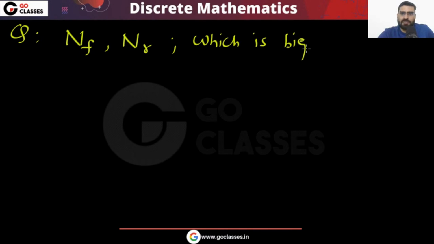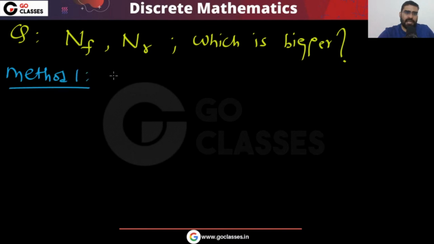nf, nr, which is bigger? Which is larger? Is the number of relations from A to A larger, or is the number of functions from A to A larger? So this is what we have to find. So let me tell you method number one. That is a very intuitive method.